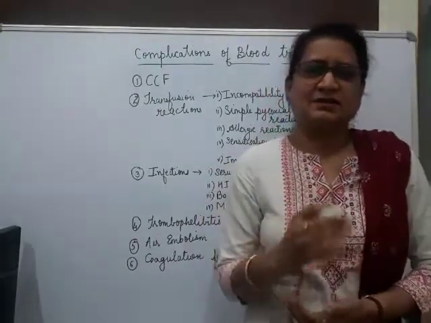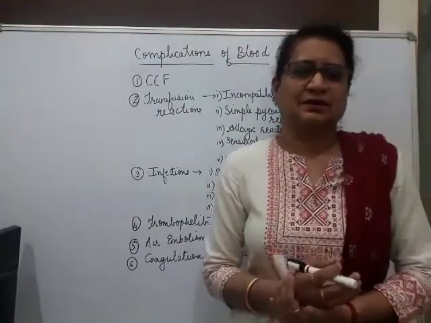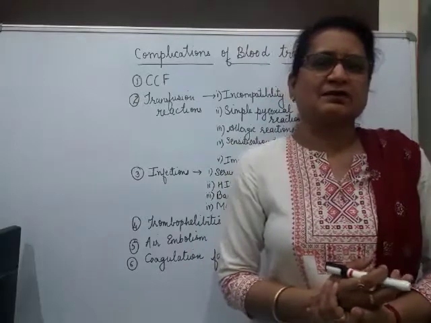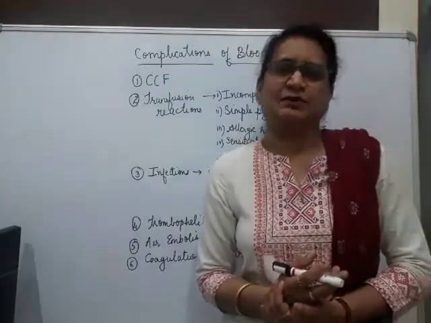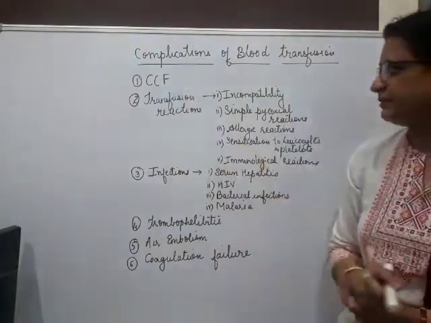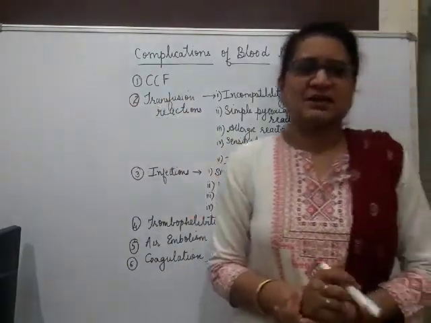Also, this transfusion process should be carried out slowly. It is said that it is usually advisable to give 1 unit over 4 to 6 hours so that we can prevent CCF. Then next is transfusion reactions.